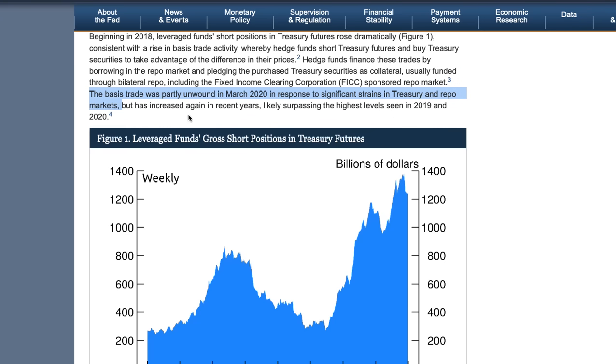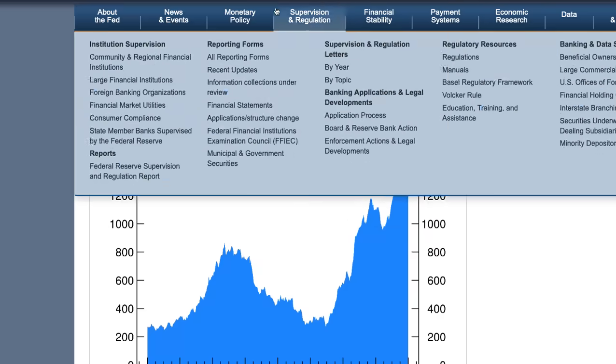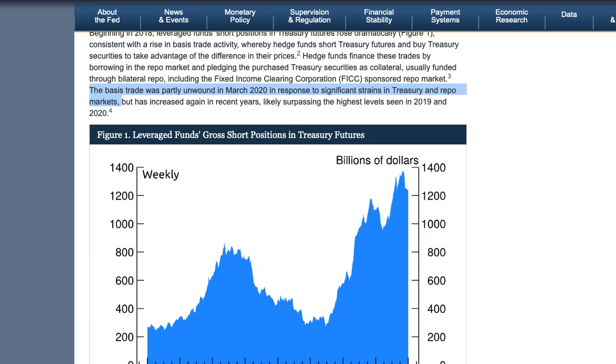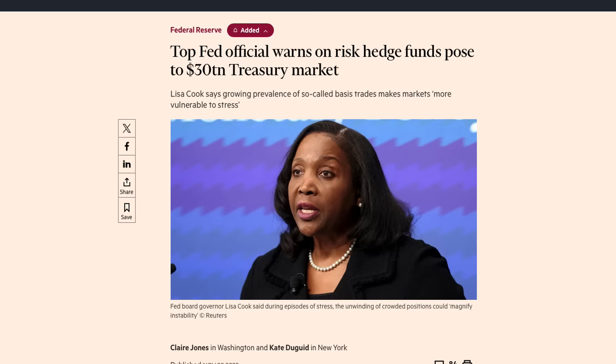They point out, by the way, that it's actually grown even larger than it was back then. So just to recap, oh, by the way, before I finish here, we have another top Fed official that is warning about this liquidity issue, the potential for another repo rate crisis. Here, I will also link this in the description. Lisa Cook, governor in charge of financial stability at the Federal Reserve, warning of the risk of the basis trade to the $30 trillion U.S. Treasury market.